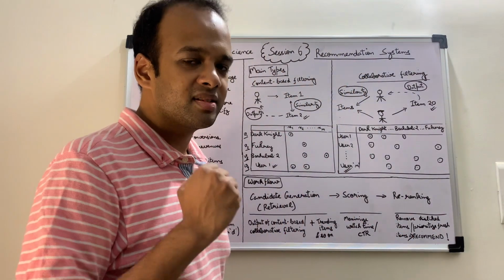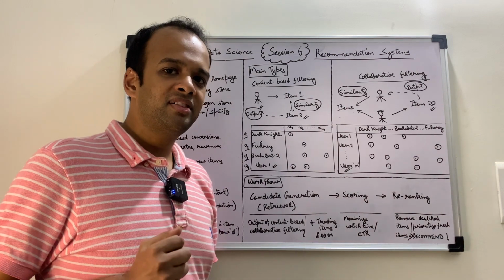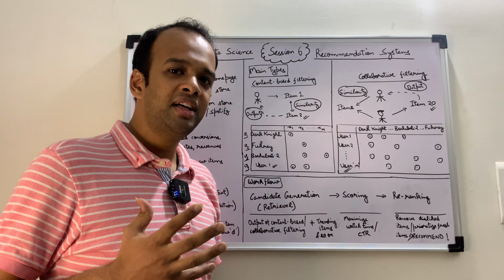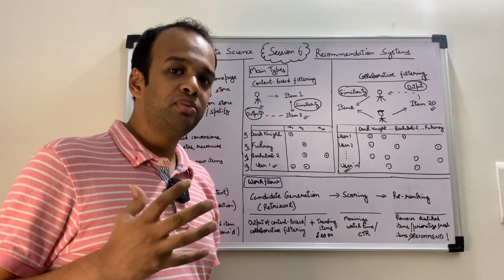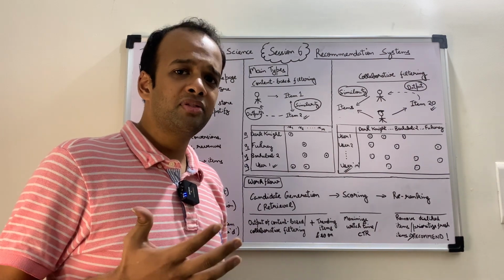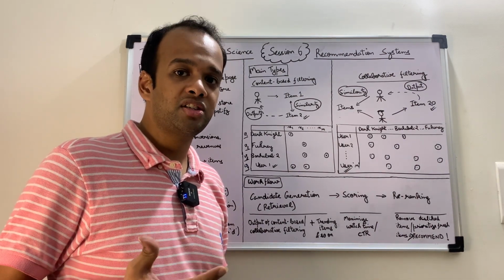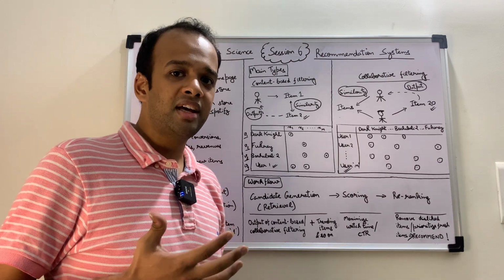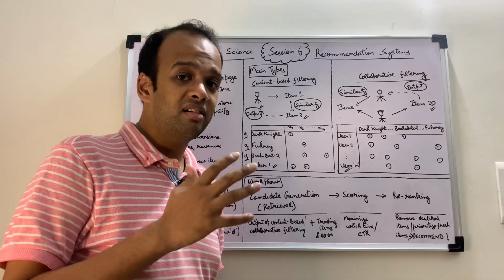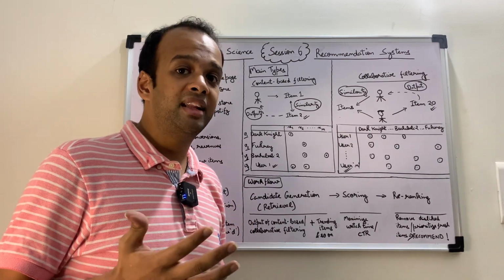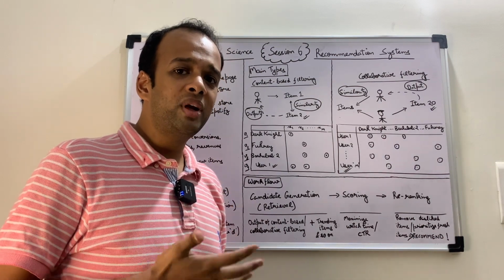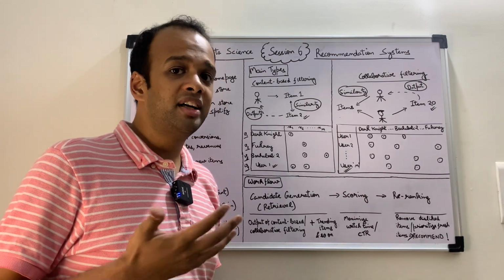What are recommendation systems? In our daily life, you must know of a friend who likes to eat spicy food or sweet food, and the exact food item to recommend to him or her comes to your mind immediately. Think about another person who likes to go to mountains or hill stations very often. And there pops up an image of a place that you have been recently or some time back, right? And you recommend that to him or her. So recommendations is something that we naturally do, and it is part of our daily life.